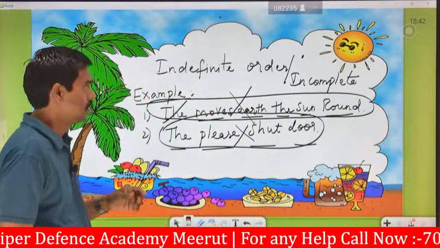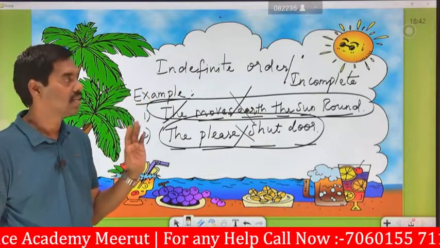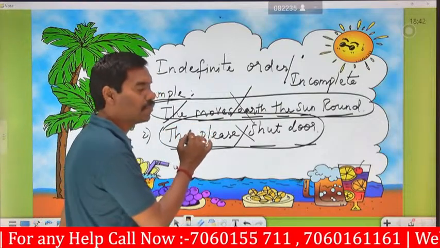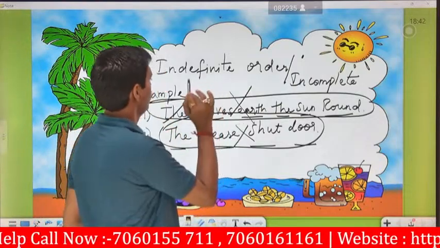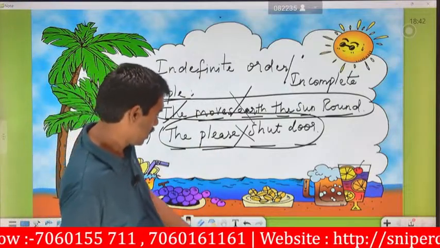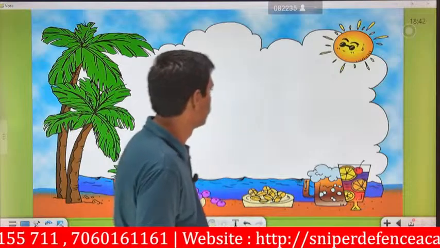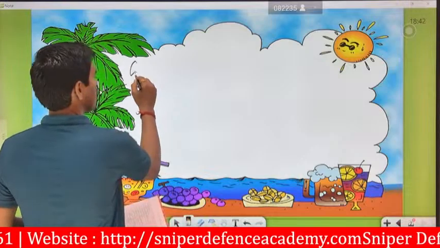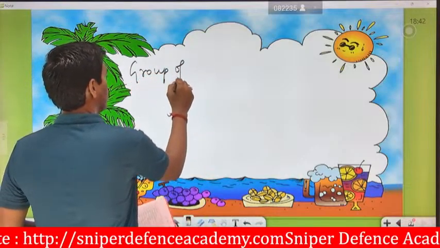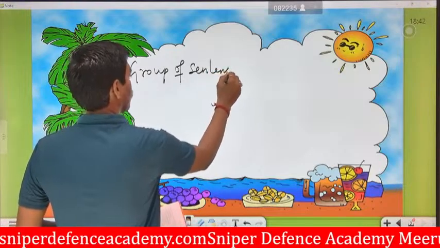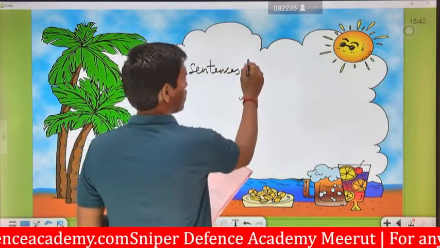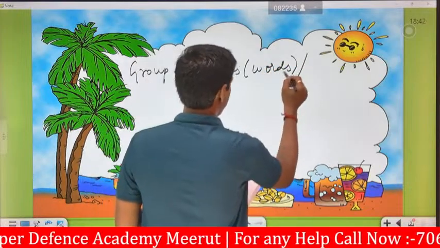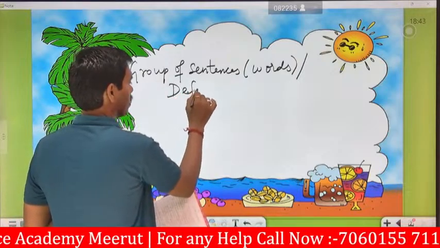So we have seen what an indefinite order is, and its other name is incomplete sentences, meaning words or sentences which give no meaning. Next we are going to see a group of sentences, or words, in terms of definite order.